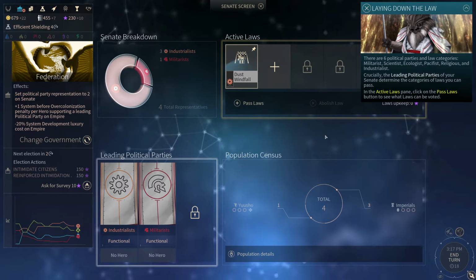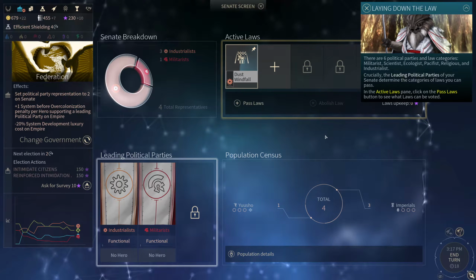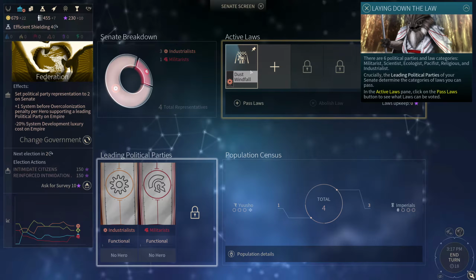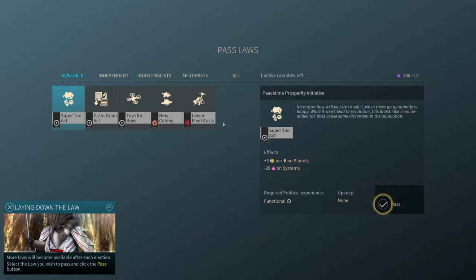In the active laws pane, click on the Pass Laws button to see what laws can be voted. Active laws pane, pass laws. More laws will become available after each election. Select the law you wish to pass and click the Pass button.